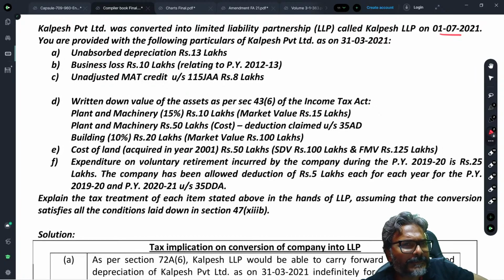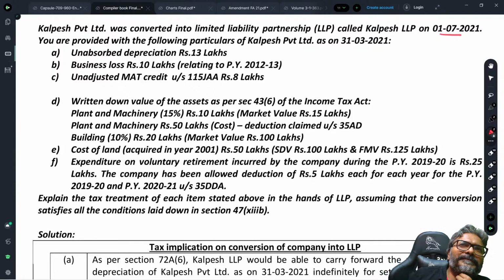And what is that, students? Unabsorbed depreciation. Now, students, as you may be aware, the implications are that whatever is the unabsorbed depreciation, and be careful, the brought forward business loss, can that be carried forward in the hands of the successor? Yes. Students, only one very important point that you should be considering is this.